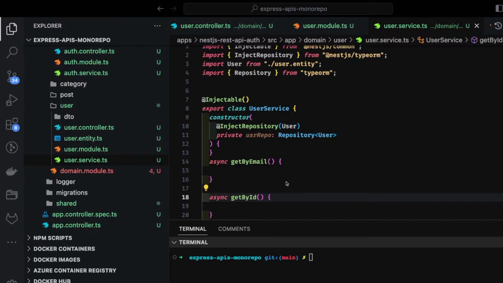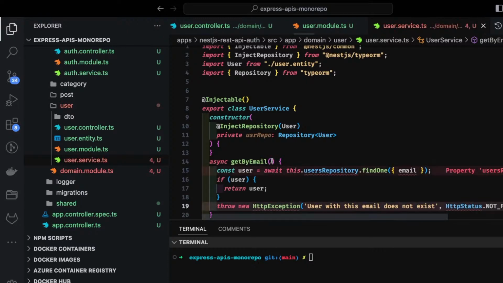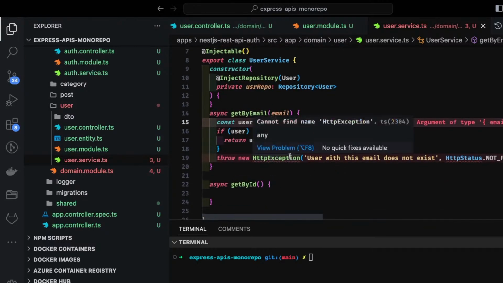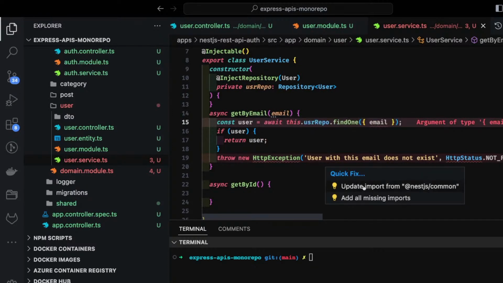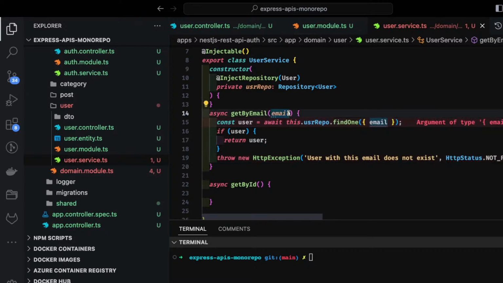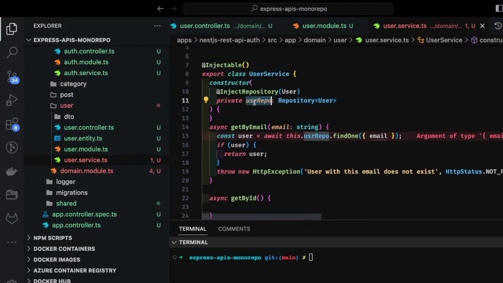Get by email, what we need to do, we just need to pass the email property to this, and here we are going to access userRepo.findOne, and if it is not found, we can throw the HttpException, and HttpStatus is like NotFound, that we can import, and this email we are going to receive as a string. And why is this complaining? userRepo.findOne. Okay, we need to pass the where clause.